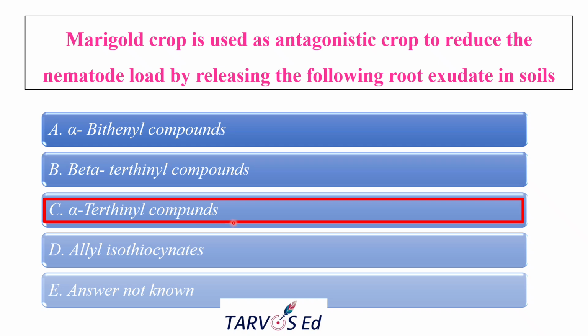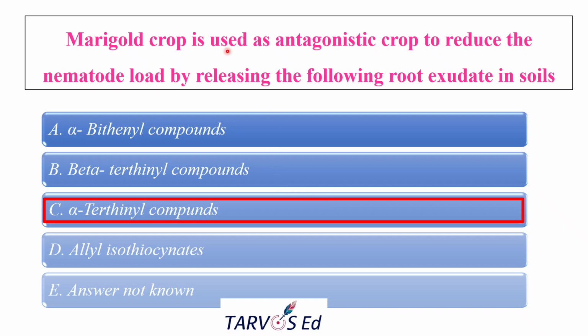So it is toxic to the plant parasitic nematodes like Meloidogyne, mostly the root-relevant nematodes, Meloidogyne, Heterodera and all. When the nematode contacts this compound in the rhizosphere region, they will get easily killed and their reproduction also will get suppressed.